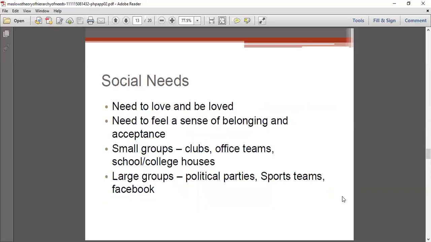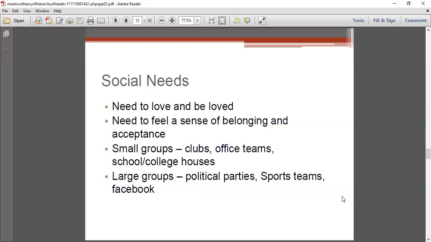The social needs include the need to be loved and the need to love. The need to love and be loved is known as social needs, or the need for love and belonging. Every individual should develop a sense of belonging and acceptance from others, which can be created from a small group or even from a large group. A small group means a small circle of friends, membership in a club, our office team members, school, college, or house. This is a social group where we can develop that sense of love and of being loved, or the sense of belonging.